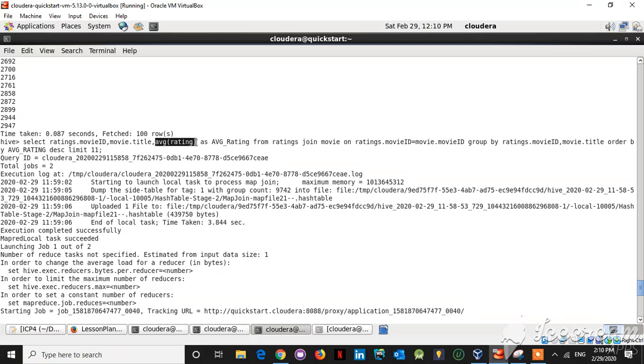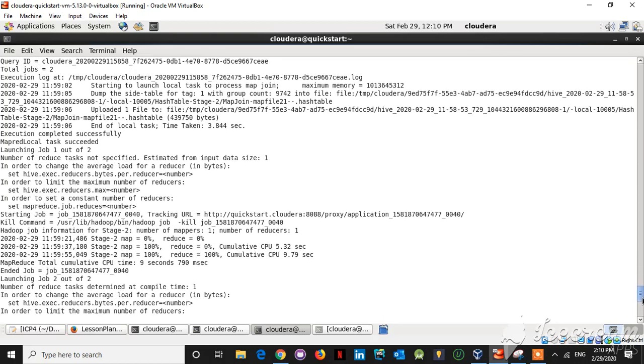The average of rating for each movie, I'm taking that column as average rating, and based upon the average rating, I'm ordering it in descending order and limiting it to 11, so that I'll be getting the top 11 records which have the highest average rating for the movies.